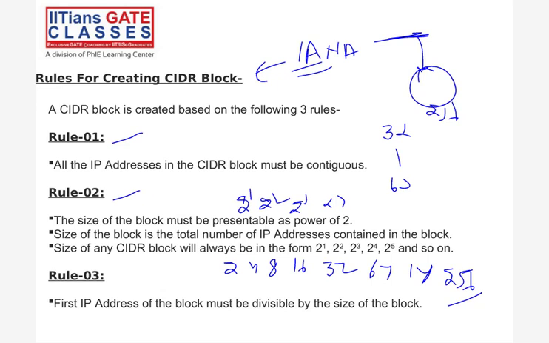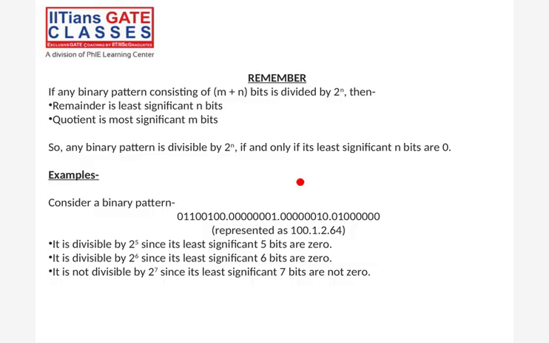What is the meaning of first IP divisible? The divisible thing we are talking about. Let's say 64 is the first IP. Whatever the random number be, it should be divisible by... No, again, you are confusing. Whatever the first IP.